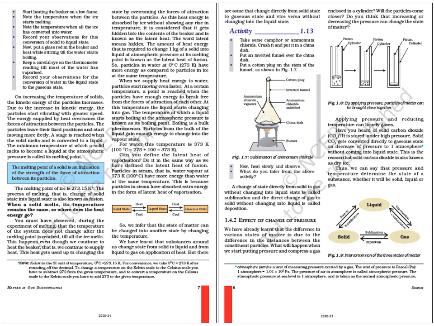To understand this, activity 1.13 is given in the textbook. For that, take some camphor or ammonium chloride. Crush it and put it in a china dish. Put an inverted funnel over the china dish. Put a cotton plug on the stem of the funnel. Now heat slowly and observe.